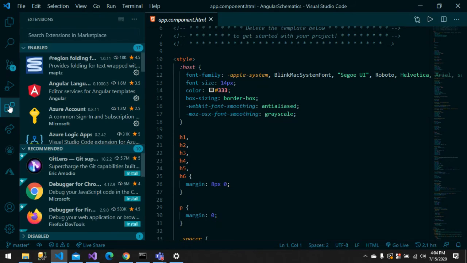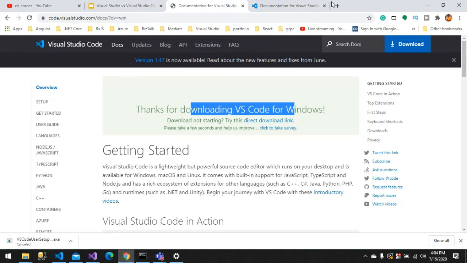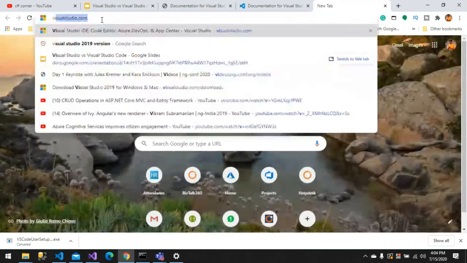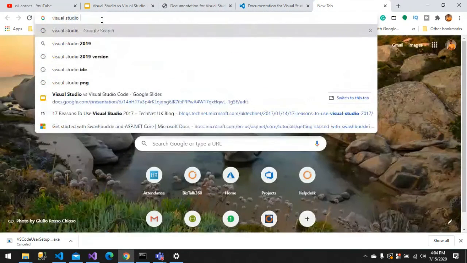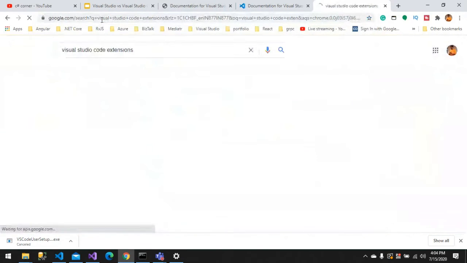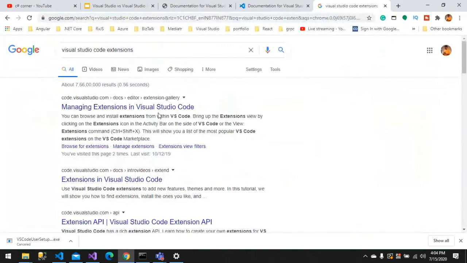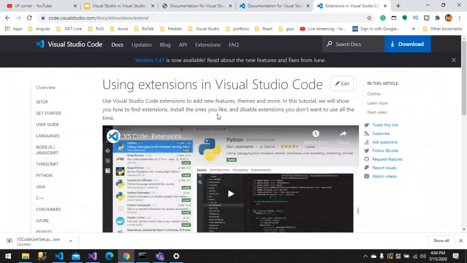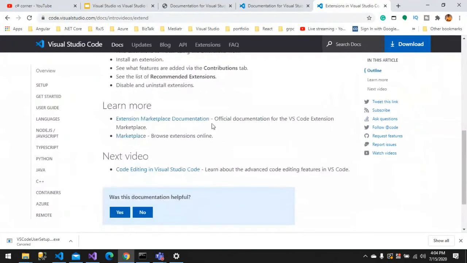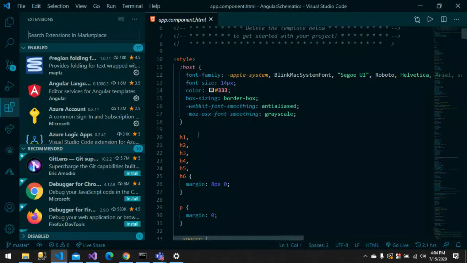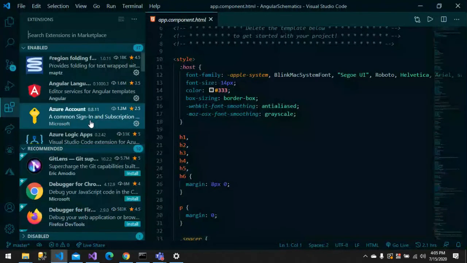The main thing is extensions. So this is what I was talking about. There are a lot of extensions. Let me check out the number of extensions. Visual Studio Code extensions. Actually I forgot the count. I think it's around 15 or 16K plus extensions in VS Code.